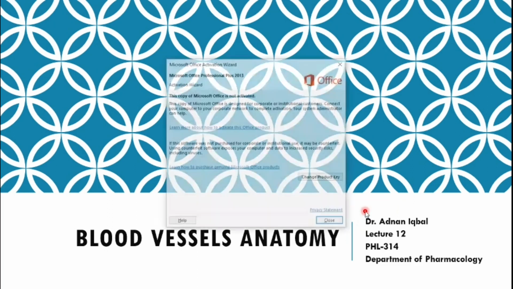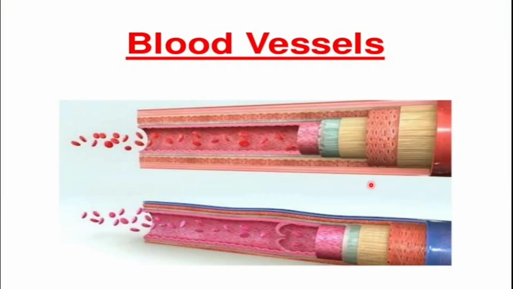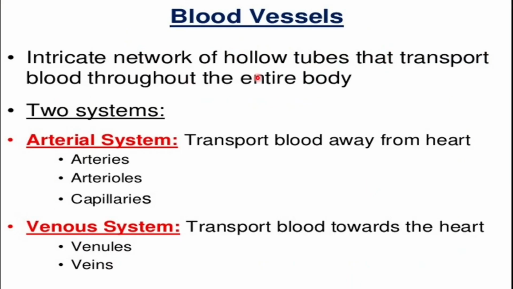In this video, we are going to talk about the anatomy of the blood vessel. The blood vessels are the intricate networks of hollow tubes that transport the blood throughout the entire body. Intricate means detailed and complicated. So the blood vessels are present in the body in a very detailed and complicated way.